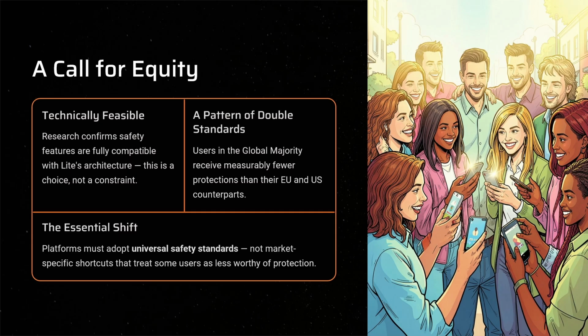A pattern of double standard. Users in the global majority receive measurably fewer protections than their EU and US counterparts. The essential shift: platforms must adopt a universal safety standard, not market-specific shortcuts that treat some users as less worthy of protection.